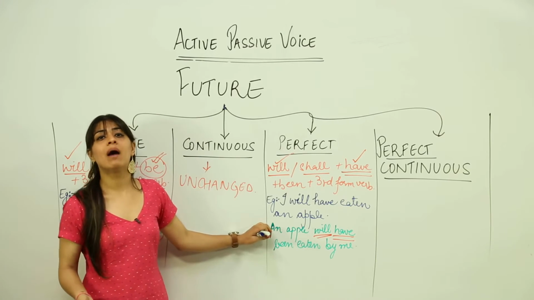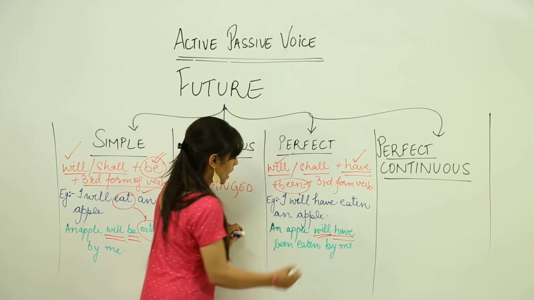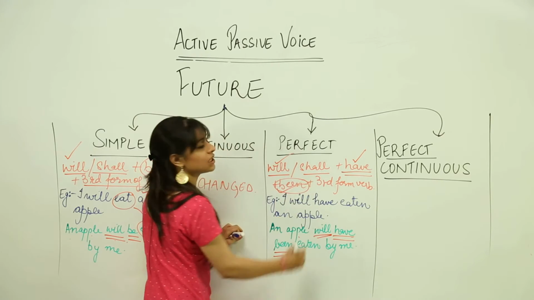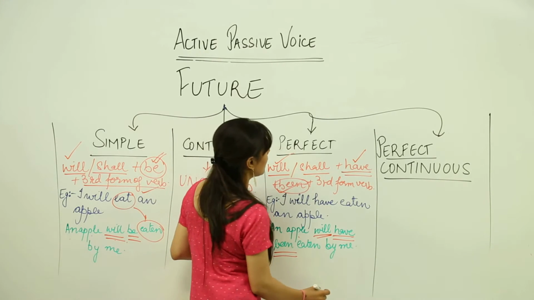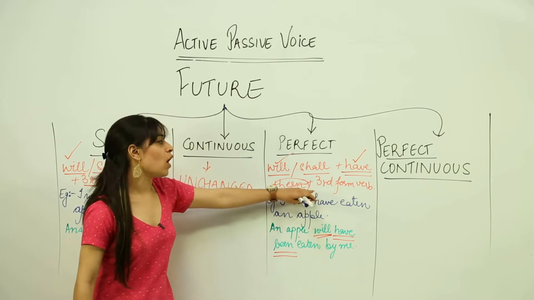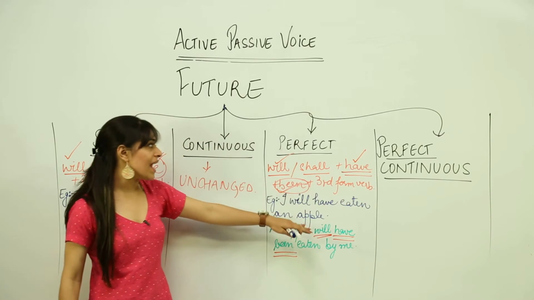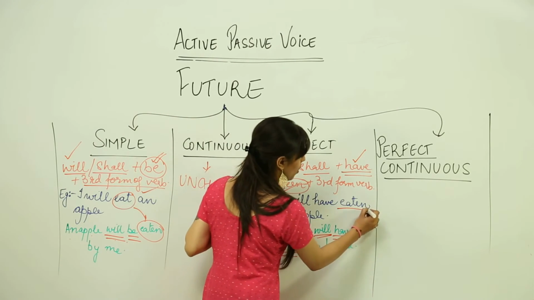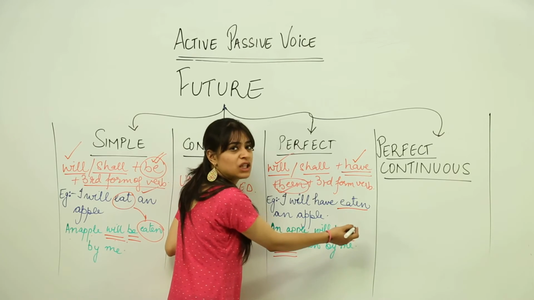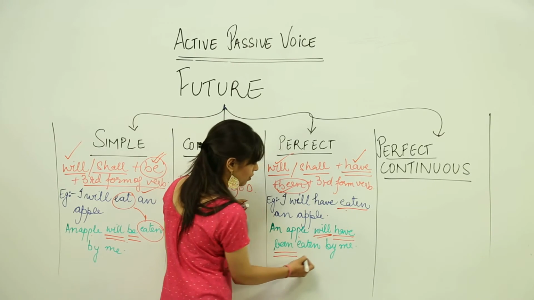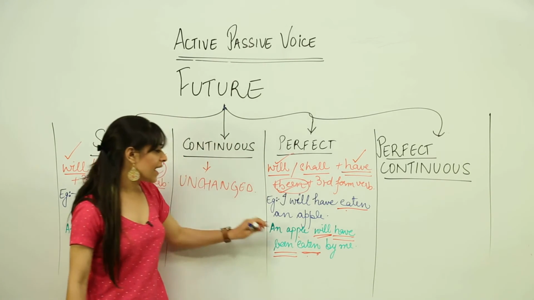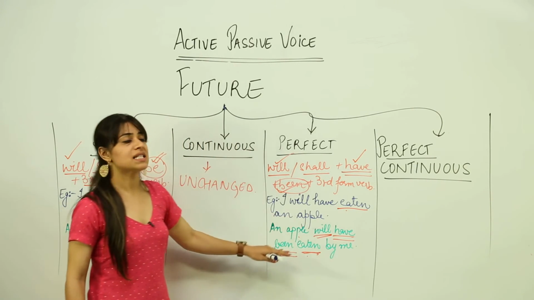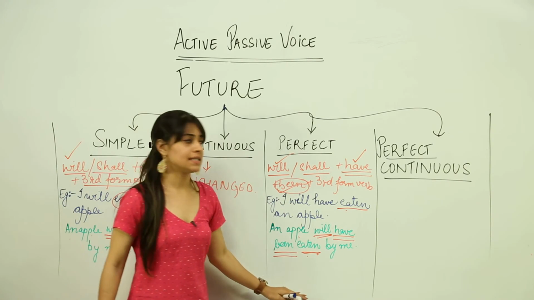The third condition demands for the word been. That is, an apple will have been. So our third condition is also fulfilled. In the fourth condition, we look for the third form of the verb. Now it is very simple because in perfect tense, in active voice also we use the third form of the verb. So it actually remains unchanged in passive voice. Eaten remains eaten. So an apple will have been eaten by me is the passive voice of future perfect tense.